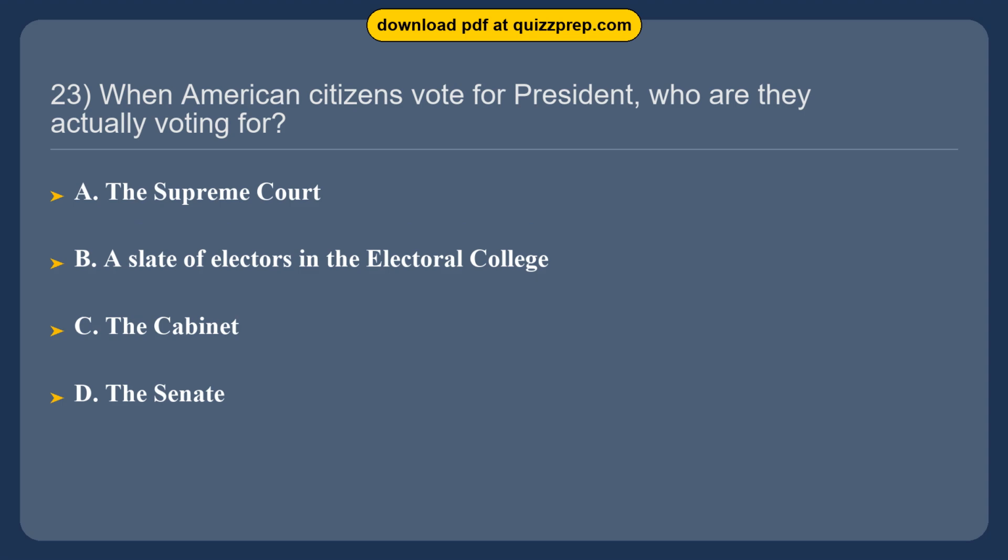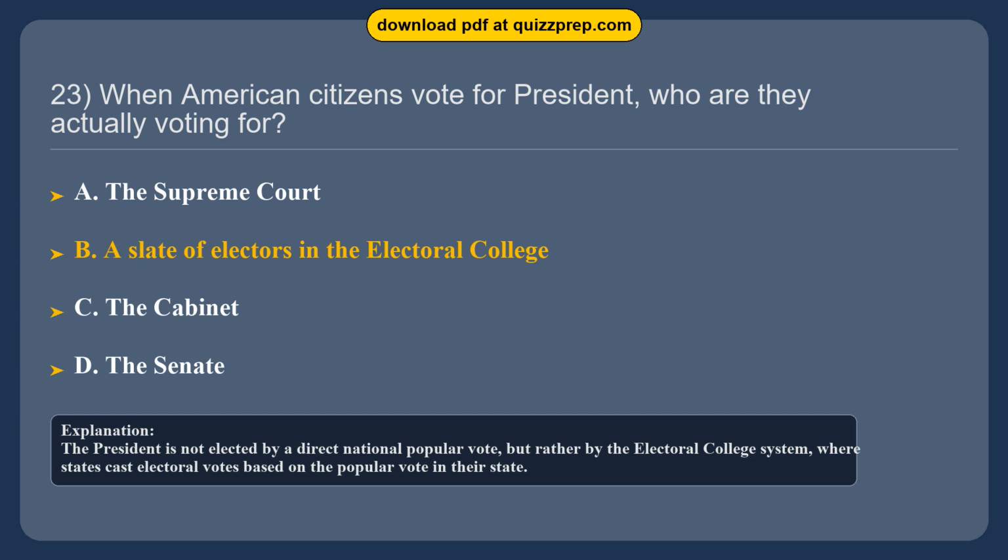Question 23. When American citizens vote for president, who are they actually voting for? Option A. The Supreme Court. Option B. A slate of electors in the Electoral College. Option C. The Cabinet. Option D. The Senate. The correct answer is option B. A slate of electors in the Electoral College. The president is not elected by a direct national popular vote, but rather by the Electoral College system, where states cast electoral votes based on the popular vote in their state.